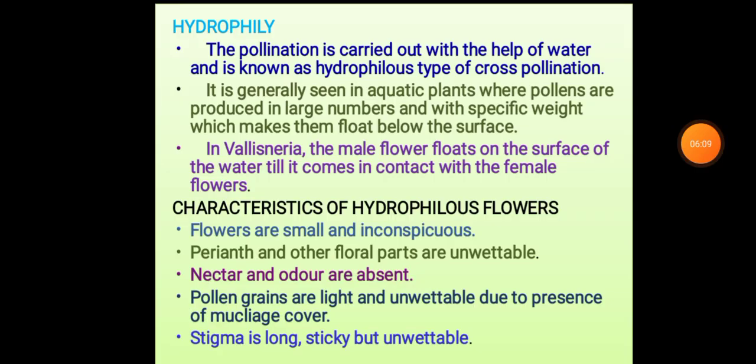Once again, we will come across the definition and characteristics. The pollination is carried out with the help of water and is known as hydrophilous type of cross pollination. It is generally seen in aquatic plants where pollen grains are produced in a large number and with specific weight, which makes them float below the surface. In Vallisneria, the male flower floats on the surface of water till it comes in contact with the female flowers.